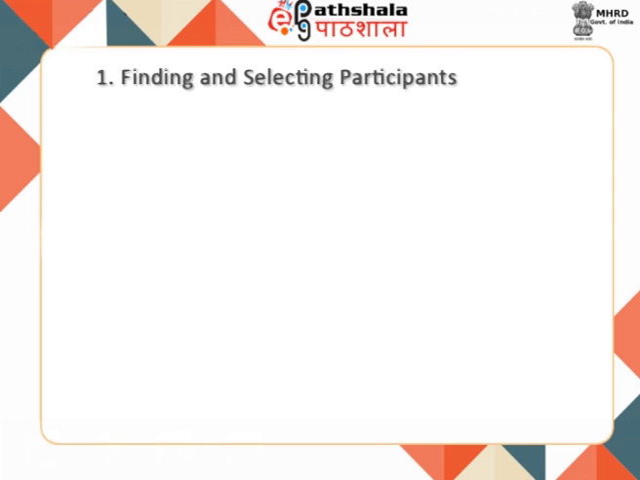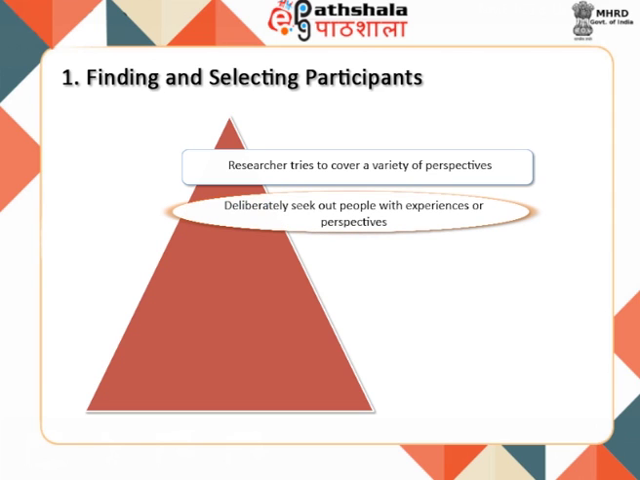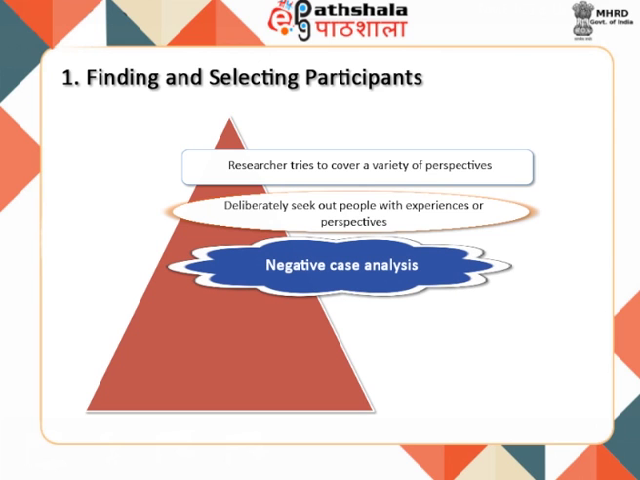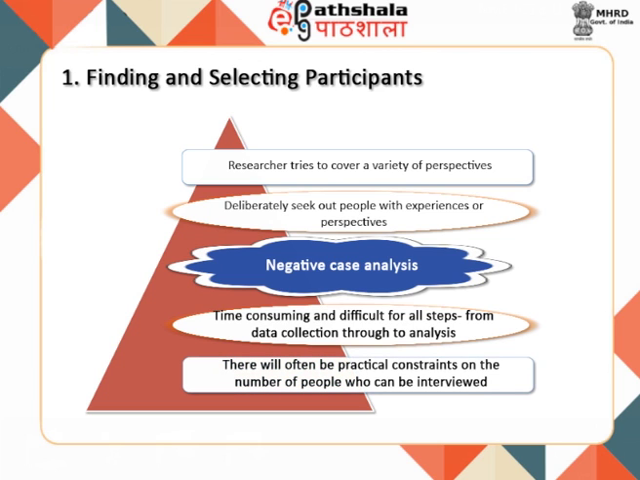In qualitative interviews, the researcher tries to cover a variety of perspectives. The researcher may deliberately seek out people with experiences or perspectives that may slightly differ from what the rest of the data that is being obtained points to. This process is sometimes referred to as negative case analysis. However, this method is time consuming and difficult for all steps, from data collection through to analysis. Thus, there will often be practical constraints on the number of people who can be interviewed, but theoretically, as many as possible is the criterion.